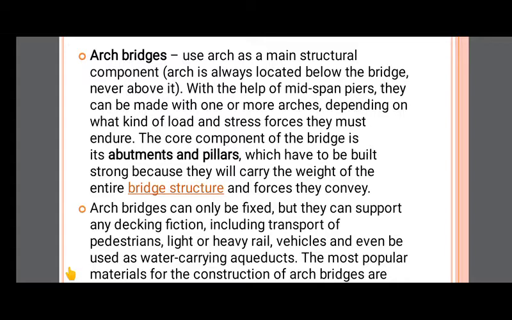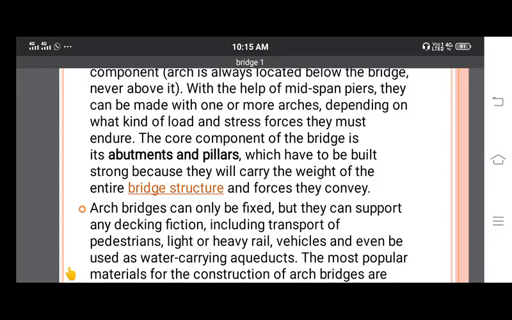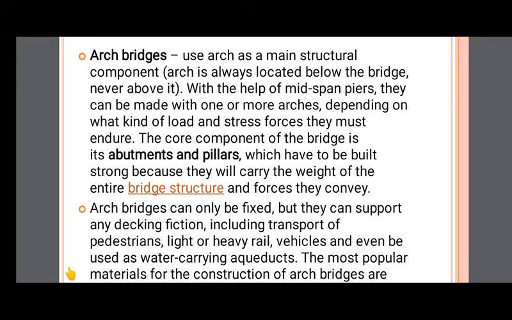Depending on what kind of load and stress forces they must endure, the core components of the bridge are its abutments and pillars, which have to be built strong because they carry the weight of the entire bridge structure and the force it conveys. Same concept in arch bridges: there is an arch shape between the span of the piers, and because of that shape it is called an arch bridge.